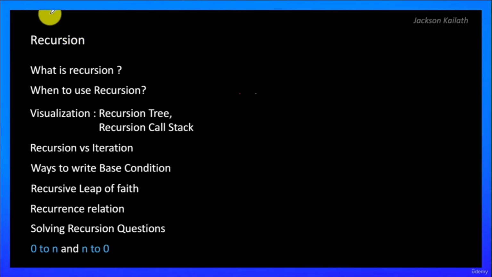Now I have placed recursion right at the beginning part of this course because recursion is a very important topic for any coding interview. You will see that as you go on with this course that recursion is in fact the parent of various other topics such as backtracking, dynamic programming, greedy algorithms, divide and conquer algorithms, etc. Now more of that later in the course.